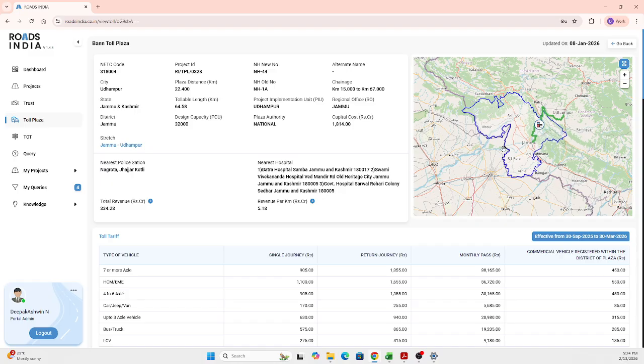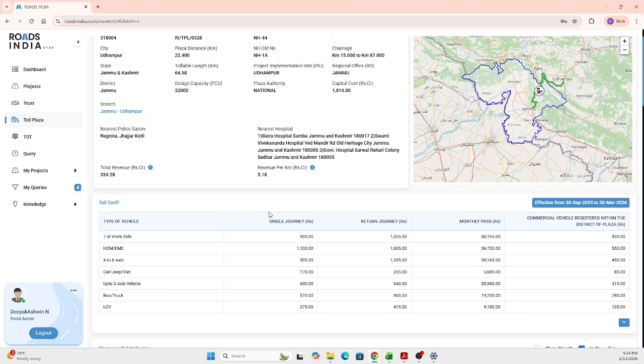Along with it, you also have which NH or the SH stretch wherein this particular toll is located. All that information is made available for you to understand more about that, and you get the complete idea about that also. The nearest landmark information is there. The total revenue is also available.